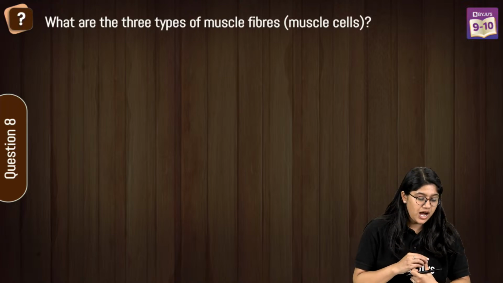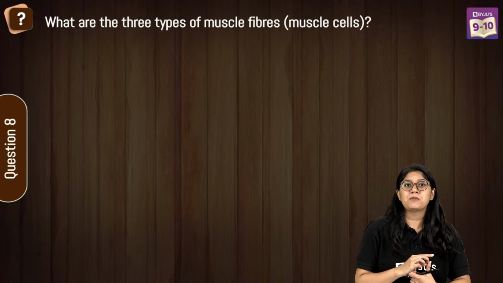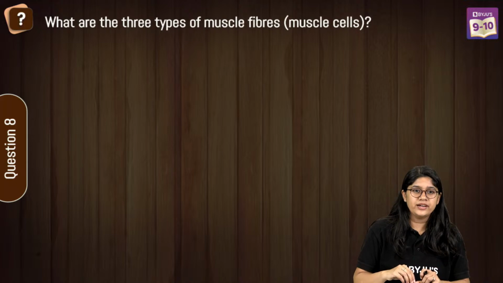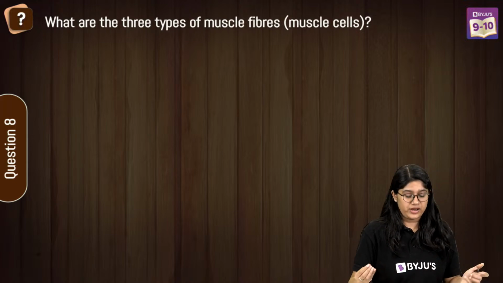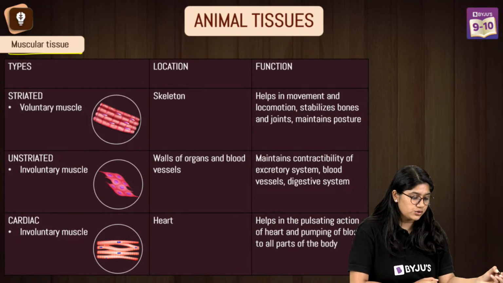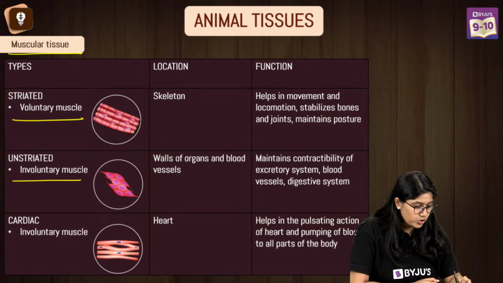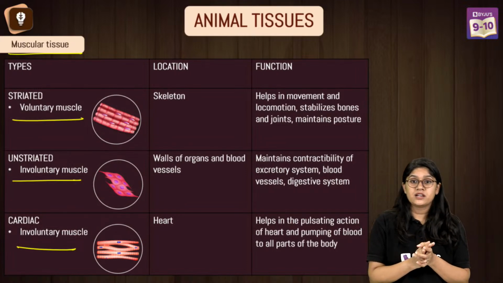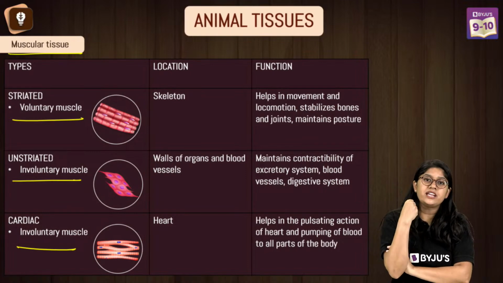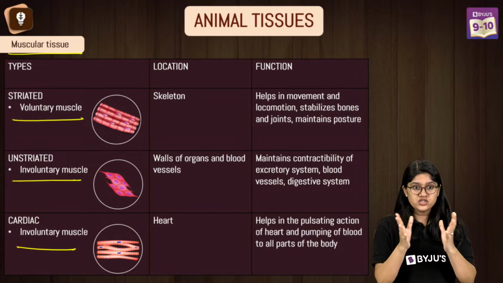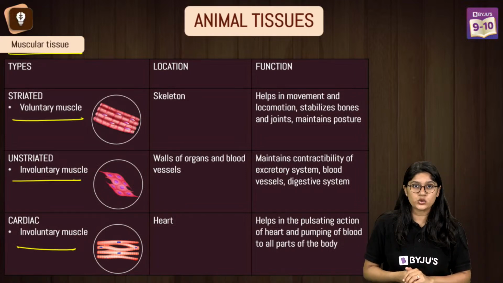What are the 3 types of muscle fiber or muscle cells that we have, right? Basically, muscle tissue. Very good, I can see the correct answer. So we have 3 different types of muscle tissue. We have skeletal muscles, smooth muscles, and cardiac muscles. Skeletal muscles are the ones that are present in our arms and our legs, and they are voluntary in nature. We can control them. They are striated, right? They are unbranched, and of course, they are multinucleated.